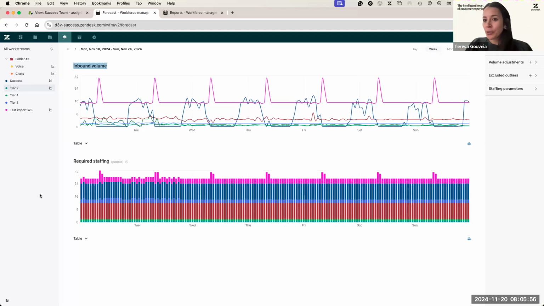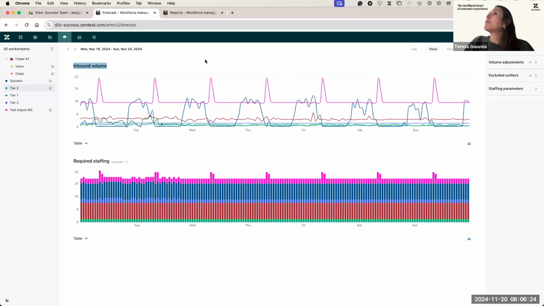Now, if you want to understand other things inside your organization, I love the example of languages. Maybe I support different languages in my contact center, and I want to understand how that's going to look in my peak season: the French tickets, Spanish tickets, English tickets, and of course the required staffing, because then I can understand how many people I need with a specific skill.